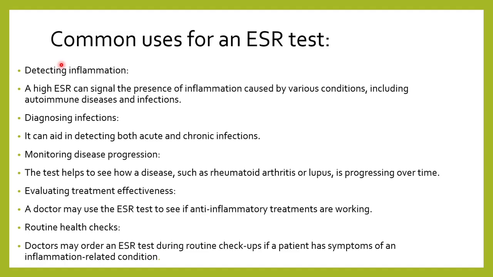It is used to diagnose acute conditions as well as chronic inflammation. I have told you, suppose there is a chronic inflammation, we put them on medications. Like in case of TB, whenever there is TB, the ESR is high. When we put them on treatment, ESR comes down. So to monitor chronic inflammation, we use ESR. Also to assess how the disease is progressing. In case of rheumatoid arthritis, lupus, the patient can have flare-ups, the patient can have recurrence. So to know how the disease is progressing, there also we can use this ESR.